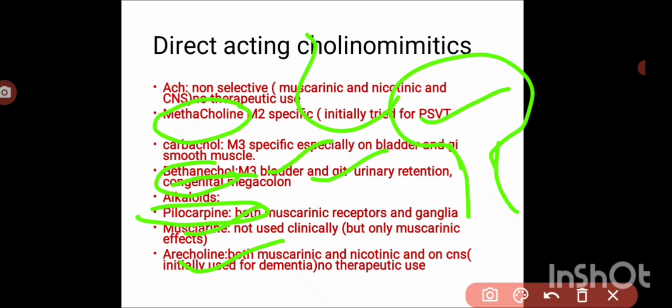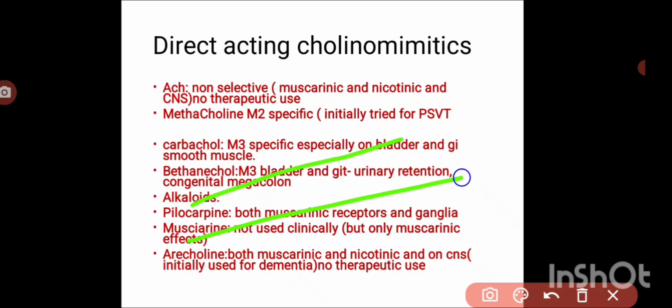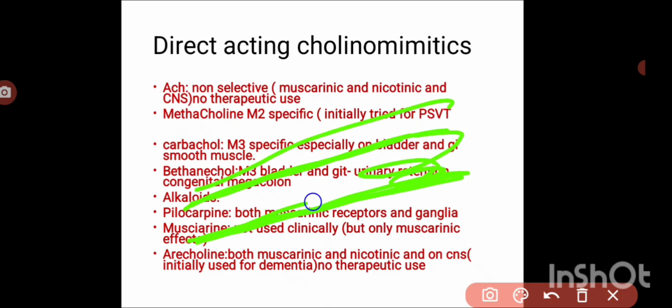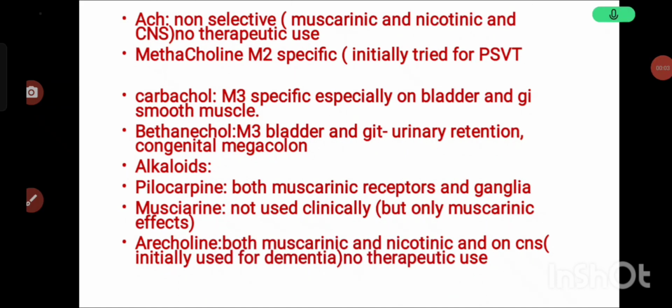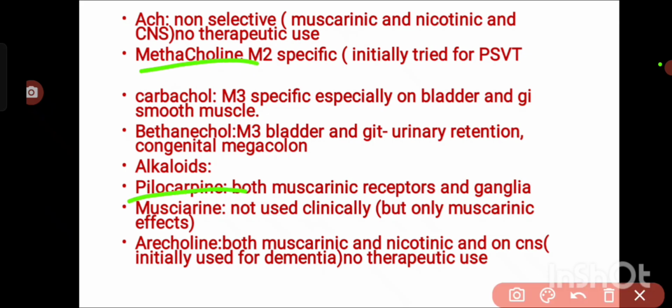Okay, so due to all these conditions, the colon loses its tone, is unable to contract, and is dilated. Okay, so in those cases, in order to increase its contractions, we can use bethanechol. Okay, so then pilocarpine, which has some adverse effects as well, but we can use it for... Okay, here among all these, we can use carbachol, we can use methacholine, and we can use pilocarpine, and we can use bethanechol.